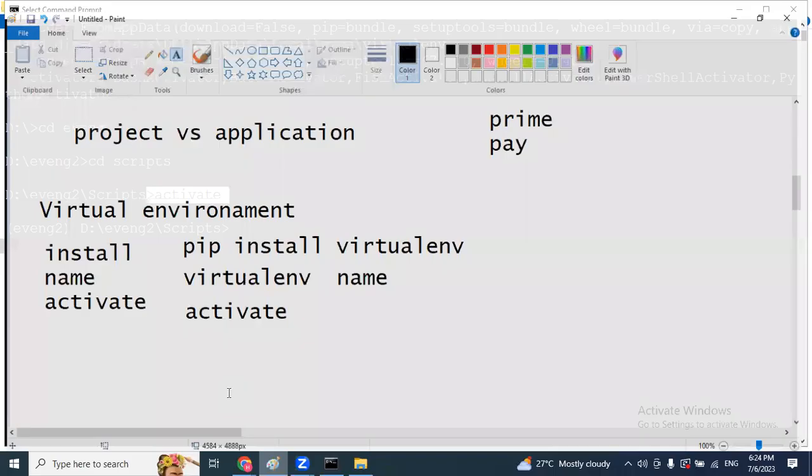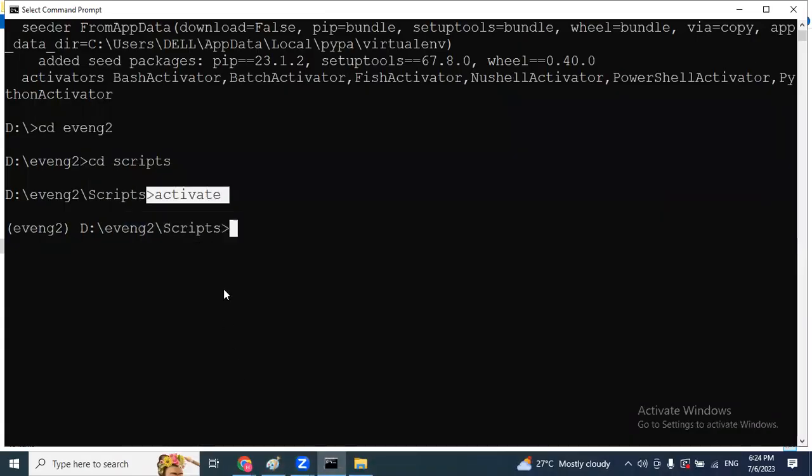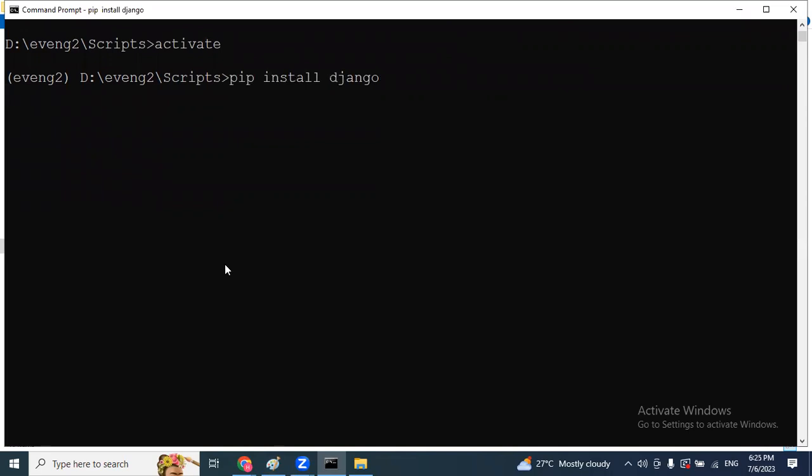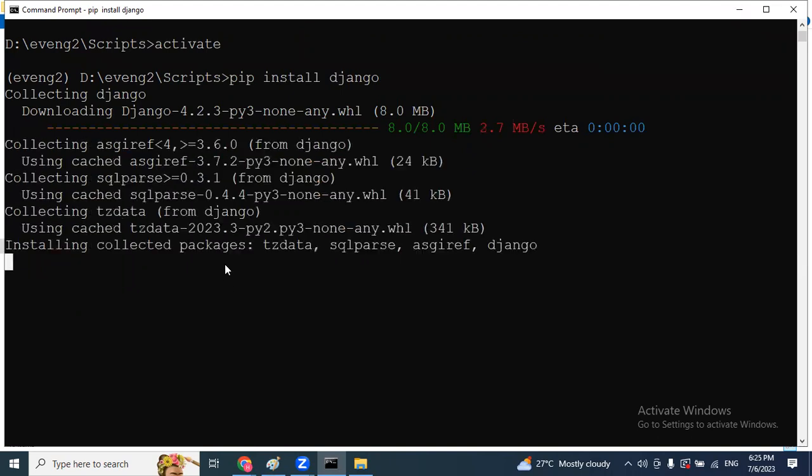And already we know how to install Django, right? So inside of the environment, I'm going to install Django framework. What is the command? Pip install Django. So without using virtual environment also, we can install Django, we can develop the application, but the recommended way is to activate the environment.